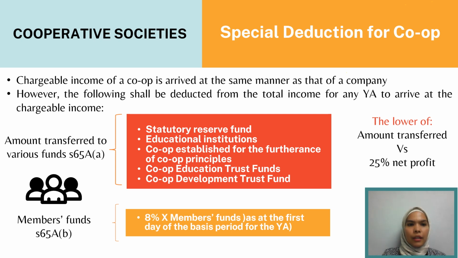Members Fund, Section 65A(b): 8% of the Members Fund as at the first day of the basis period for the year end. The lower of the amount transferred or 25% of net profit.